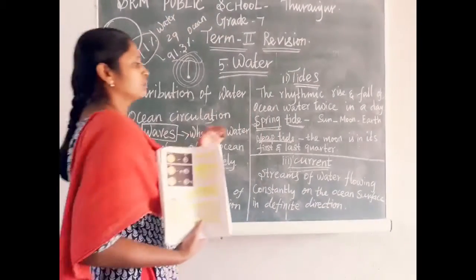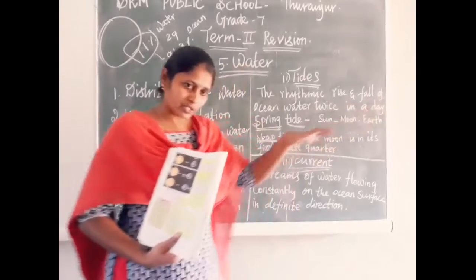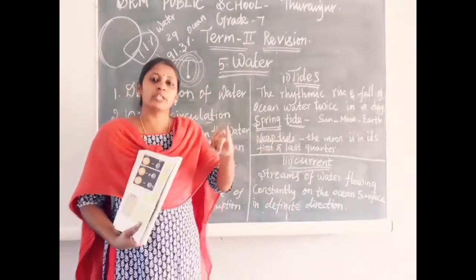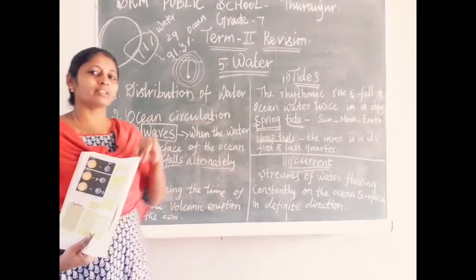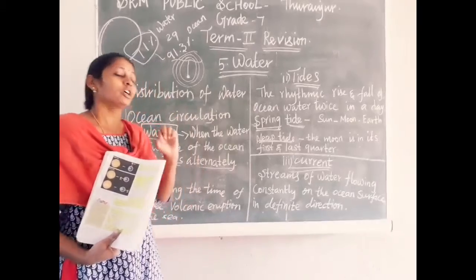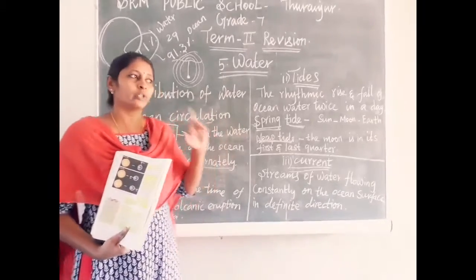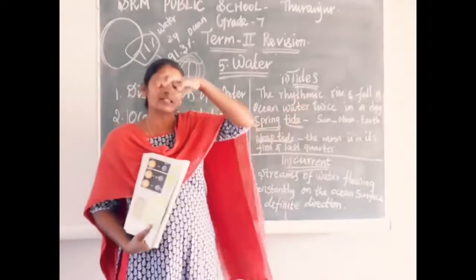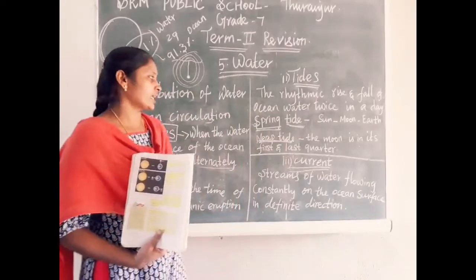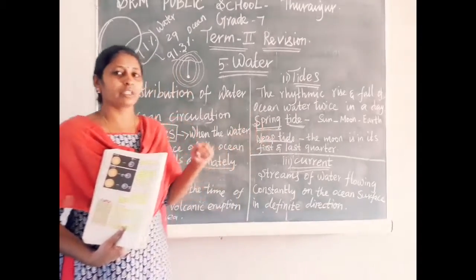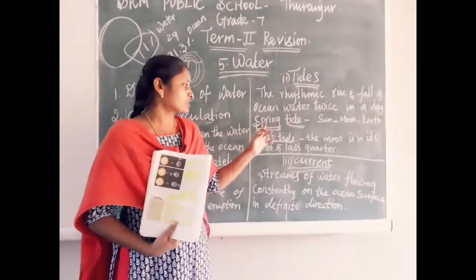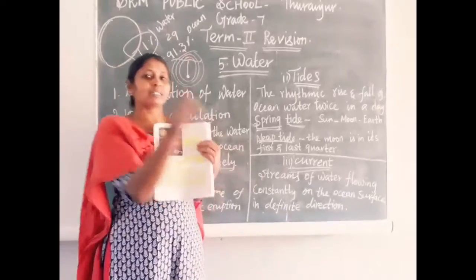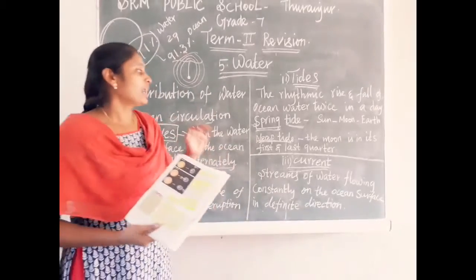So when the sun, moon, and earth come in a straight line, that happens at the time of new moon day and full moon day. New moon day means Amavasya, full moon day means Pournami. Only at the time of full moon and new moon do the sun, earth, and moon come in the same line. That time we get spring tide, also called high tide, so the waves get highest and very fast.